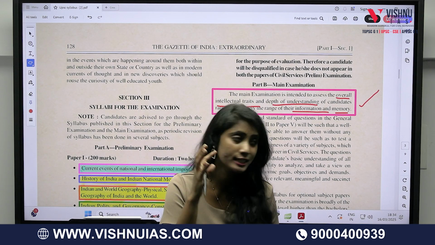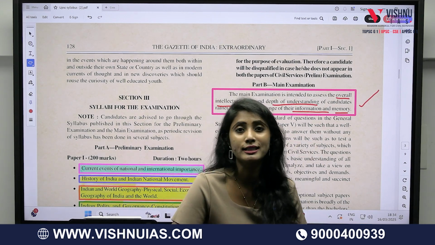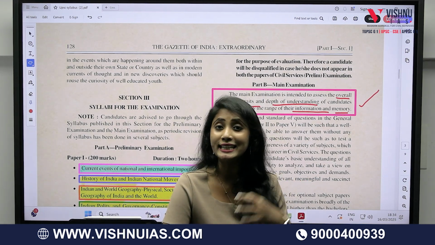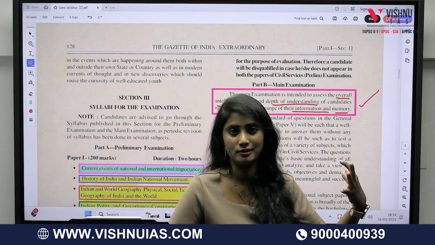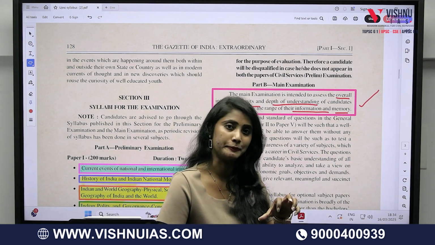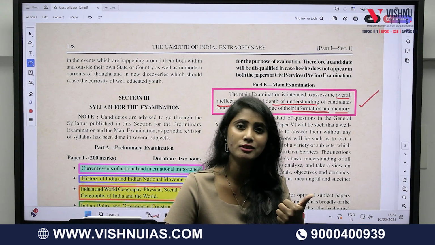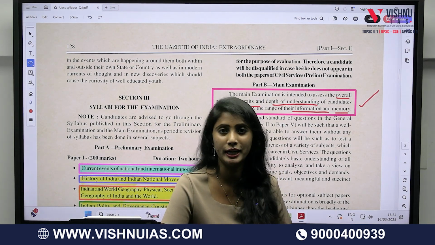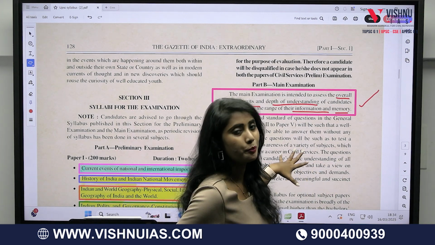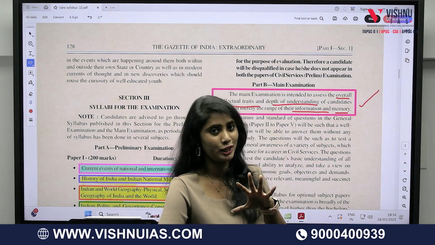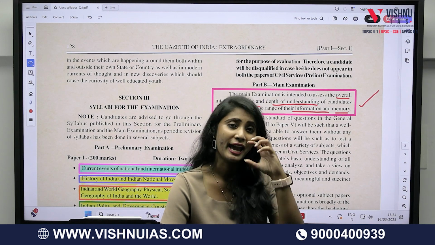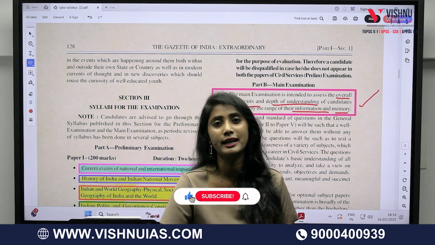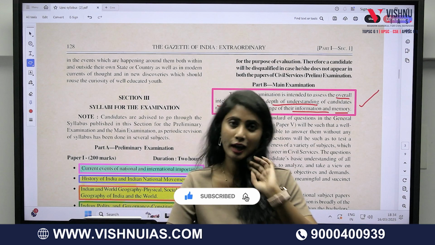It wants to test your intellectual skills as well as the depth of your understanding, your analytical skills. It also wants to test your critical analysis and normative analysis, and the depth of your understanding, but not your memory, or simply the vastness of the information which you have accumulated. These are the key points you are supposed to remember before starting. So you have to keep on analyzing while reading whatever book you have selected to read first. I hope I'm clear.